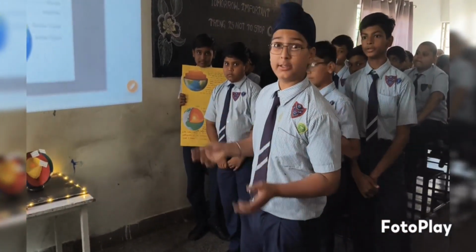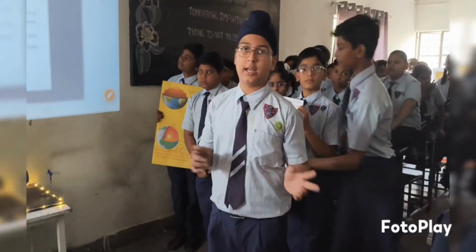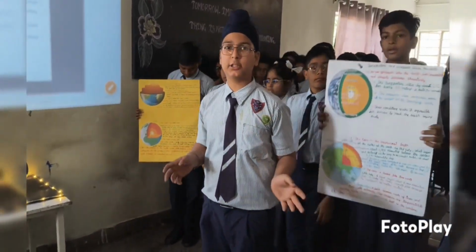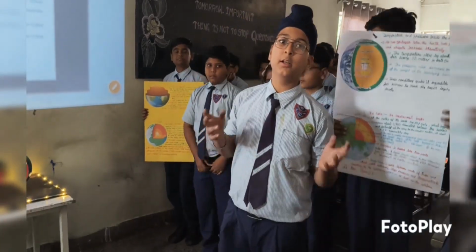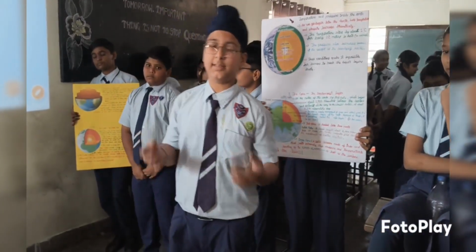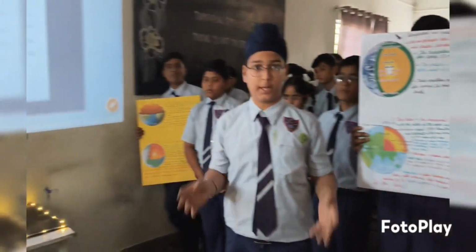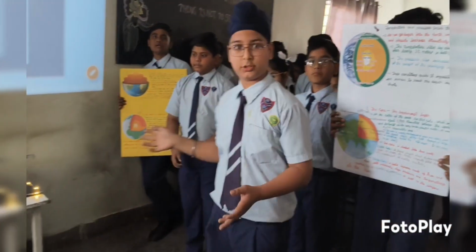The crust, the outer layer. The crust is the outermost and the thinnest layer of the earth. It is made up of solids such as granite and basalt. The crust is 5 to 70 kilometers thick. It is like the skin of an apple, very thin compared to the total size of the planet. It forms the continents and the ocean floor.